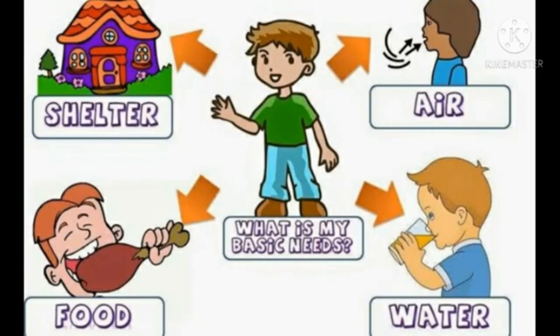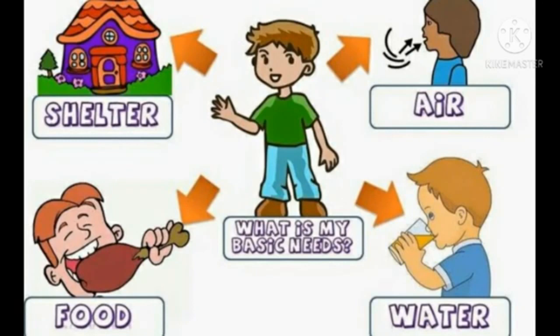These all are equally important to us. Isn't it? Yes. These all are equally important to us.